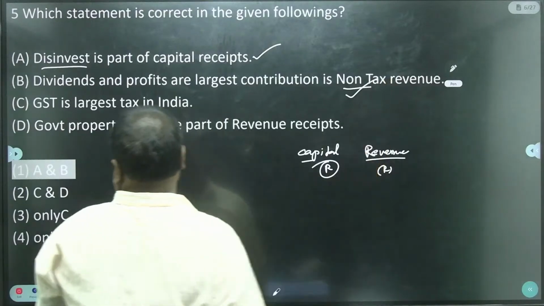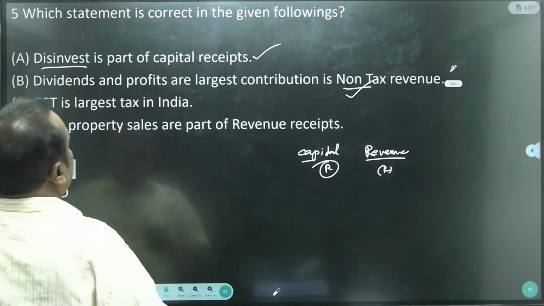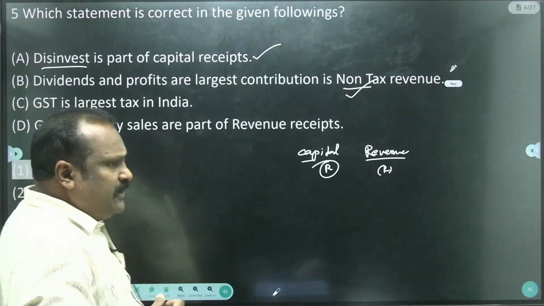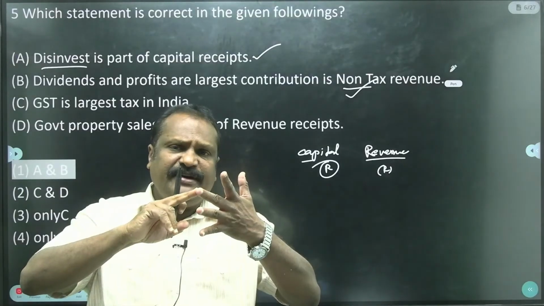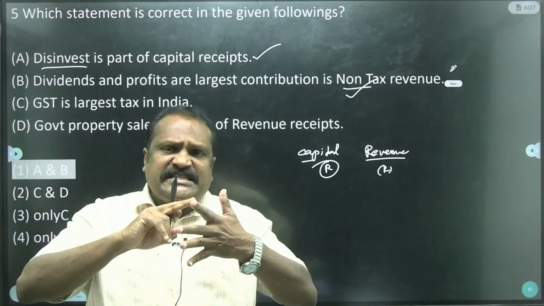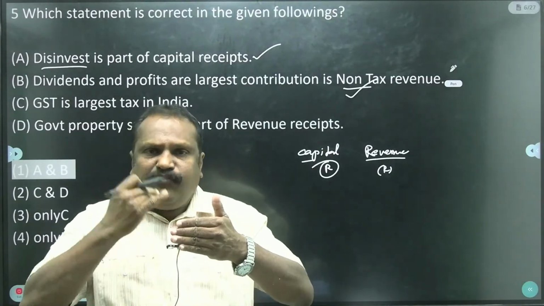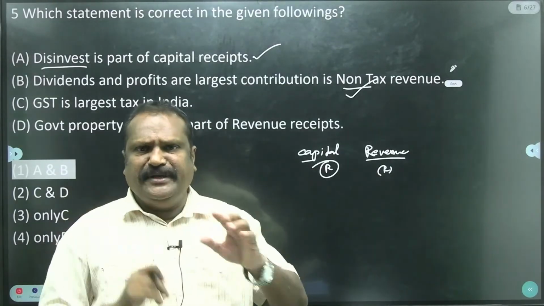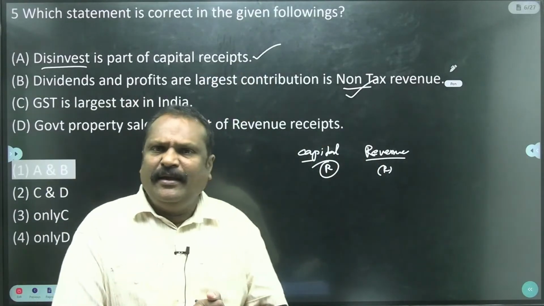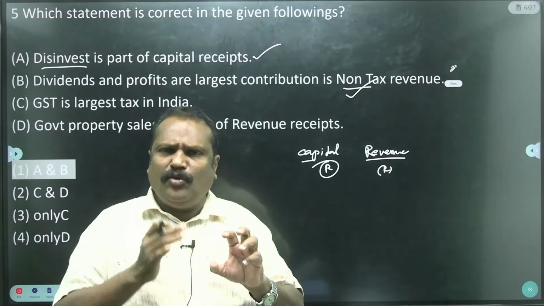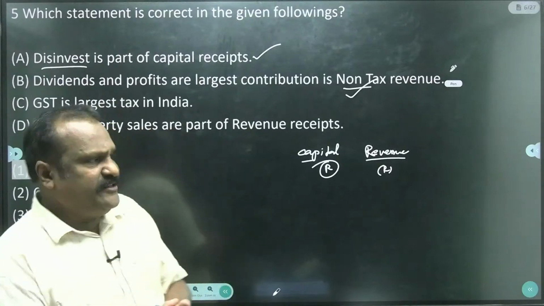Yes, this statement is correct, because fees, penalties, dividends and profits, and estates are non-tax revenue, and the largest is dividends and profits. Every time the Indian government gets more income from dividends and profits on the side of revenue receipts.